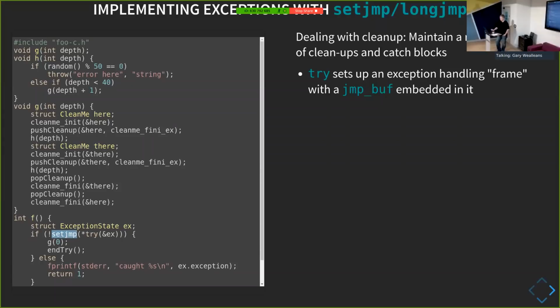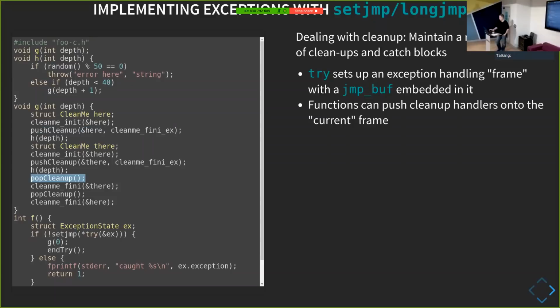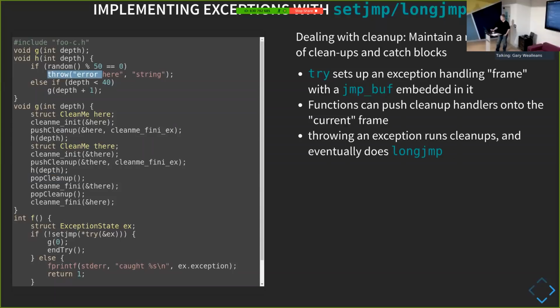But now when I'm in G, what I'm doing is building up this set of cleanup handlers. So if I know I need to clean something up at this point in the code, I can say, okay, clean this up. And then as I destroy the things, I can remove these cleanup handlers. So now when I throw an exception at this point, I have this global, or per thread, state that says, here's the list of things that I need to actually destroy as I go down from my longjmp point down to the original setjmp call. So I get the opportunity to clean up all the data that I need to clean up in here. So when I'm at this point in the code, I'll be cleaning up both of these objects because I've got two handlers pushed onto the stack.